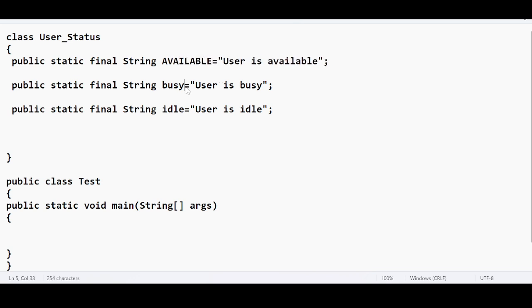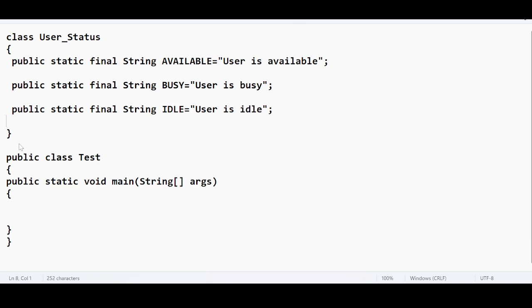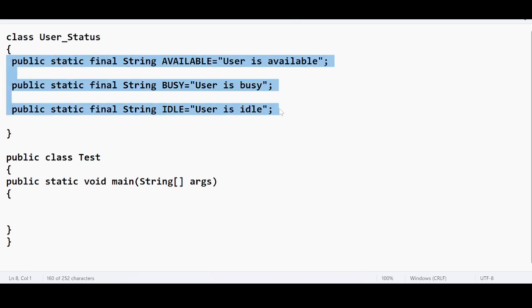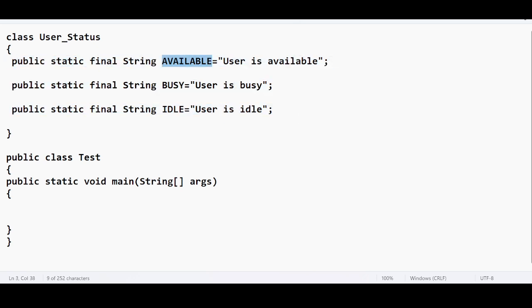Available, busy, ideal. Okay, I have 3 constants and 3 variables: available, busy, ideal. And when I try to access each and every variable, I am going to get a specific output with respect to that variable. If I try to access available, output should be user is available.